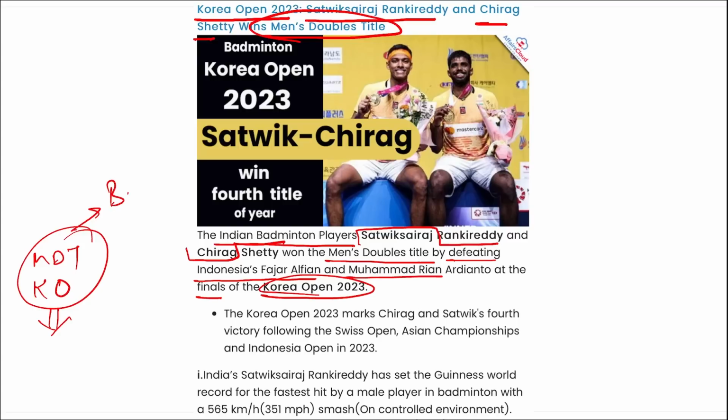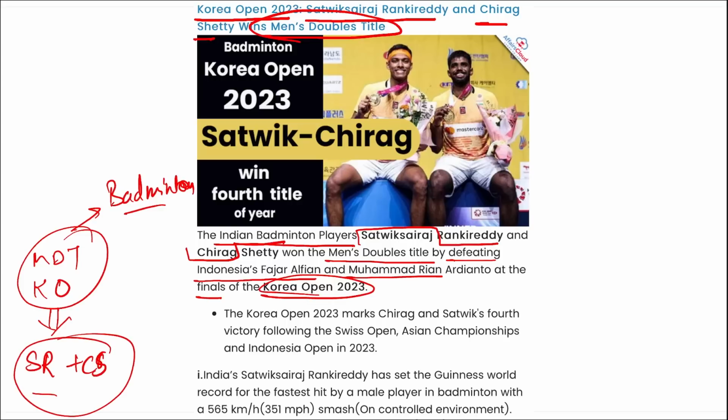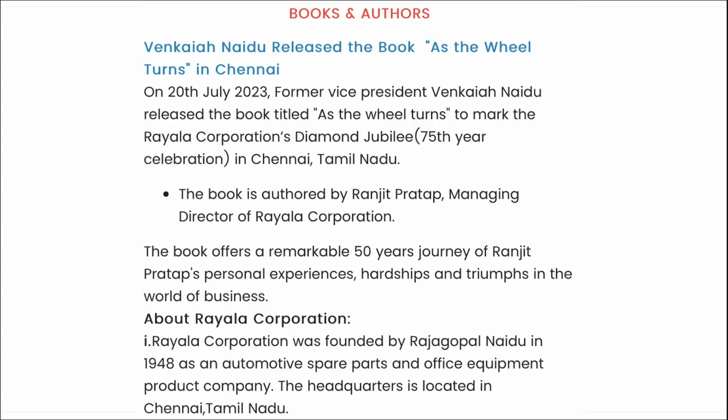This is related to which sport? This is related to badminton, and they are Swastik Sairaj Ranekreddy and Chirag Shetty. Now the question can also be asked that Swastik Sairaj Ranekreddy and Chirag Shetty are related to which sport? They are related to badminton. And what did they win recently? They won the men's double title for the Korea Open 2023. Correct?